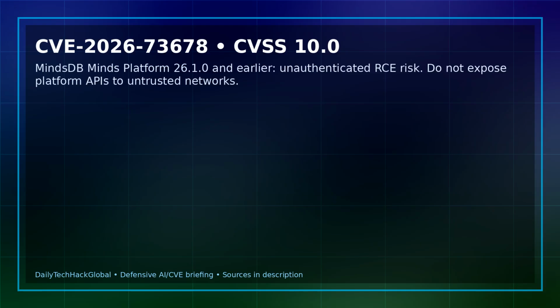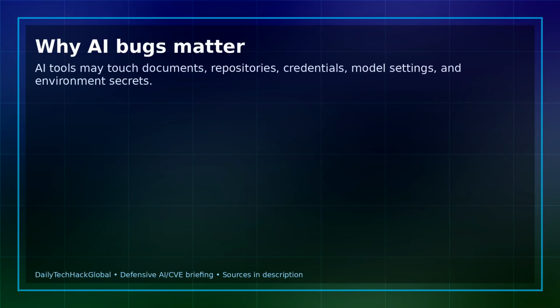The second AI-related issue is CVE-2026-73032 in PapersGPT for Zotero 0.6.1. NVD rates it critical, CVSS 9.6. The risk is remote code execution from unsanitized LLM output in a privileged Zotero extension context.